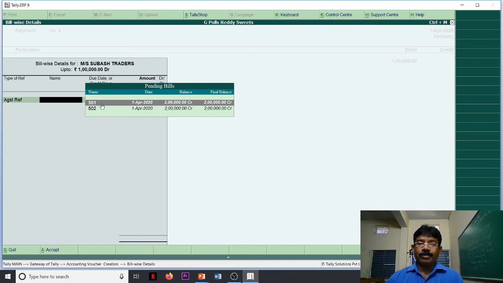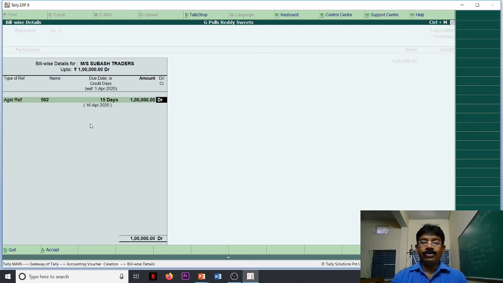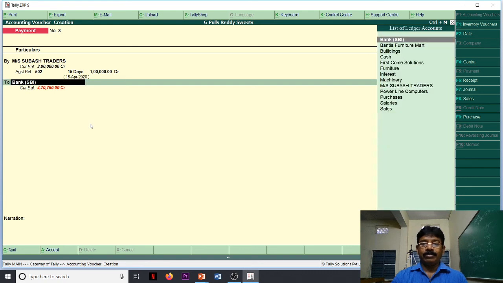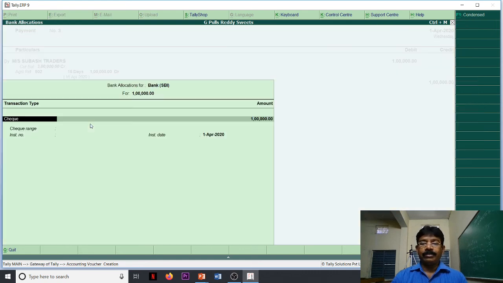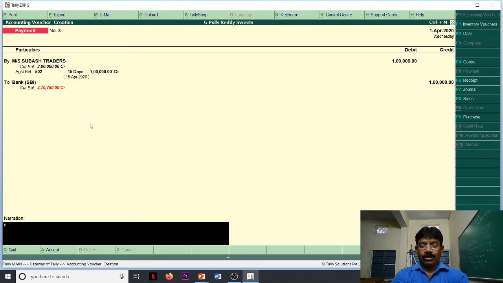For understanding purpose, just now I created 502. So this 1 lakh I paid against the bill of 502. I am adjusting against the reference. 502, 1 lakh. Payment is through bank. Cheque number, 1, 2, 3, 4.